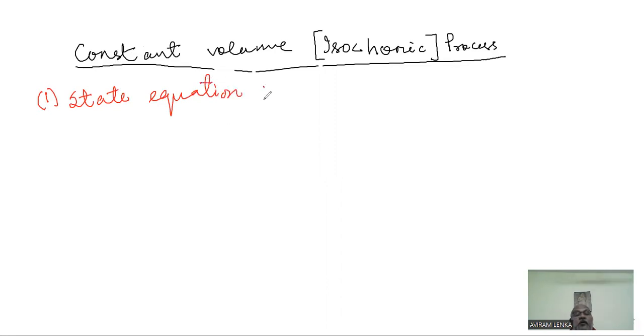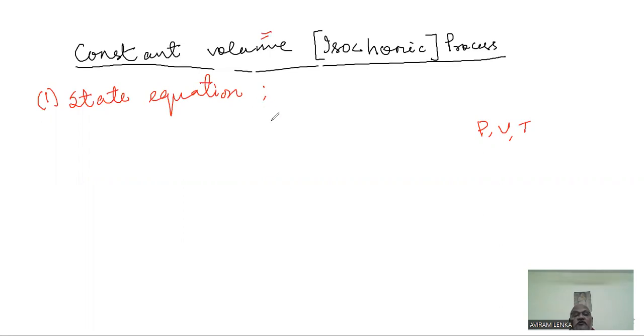You might be wondering what this is. State equation usually means, using the thermodynamic parameters pressure, volume and temperature, do you have any formula which is valid for this constant volume process?